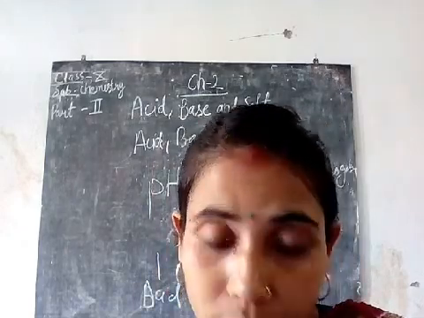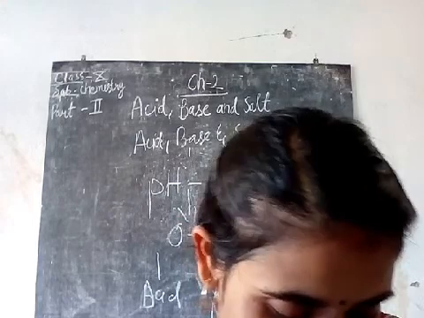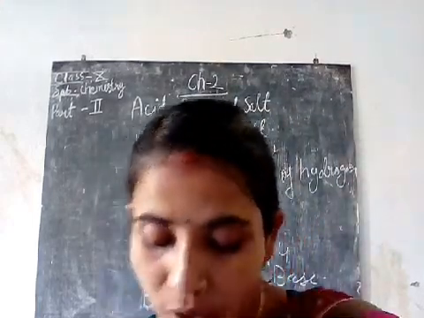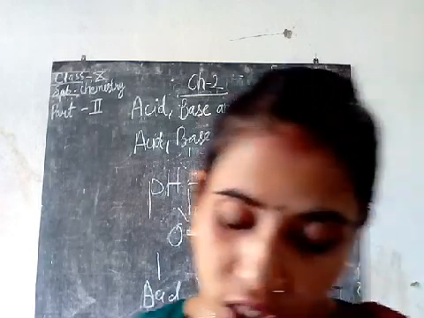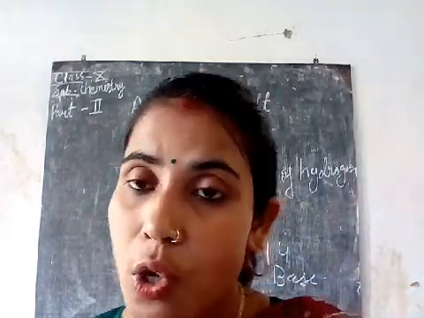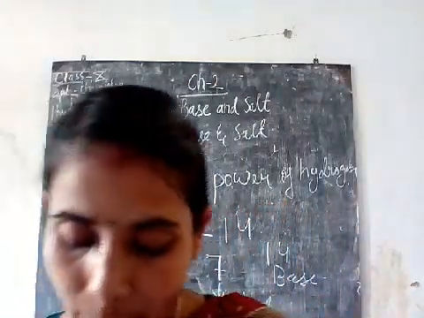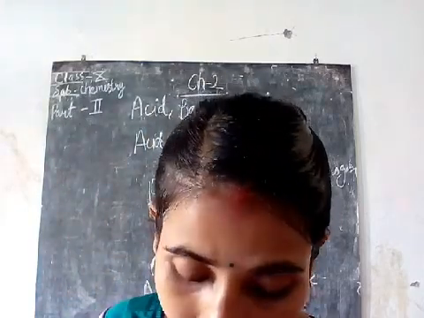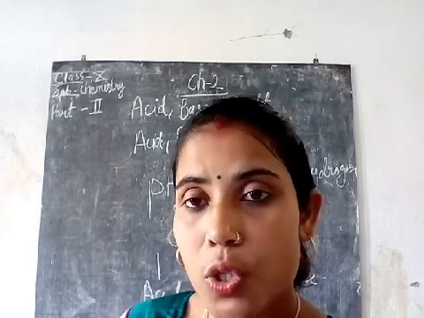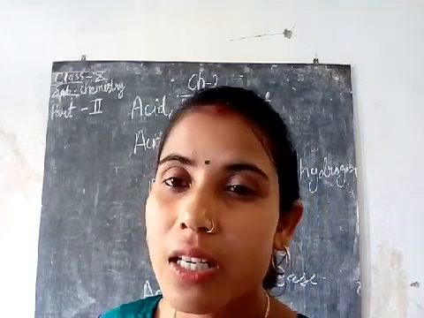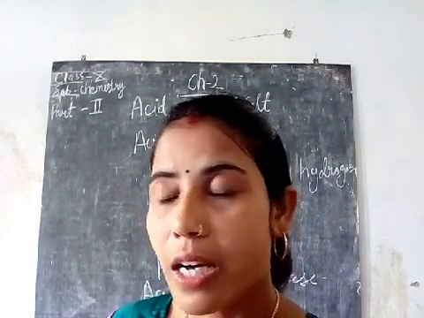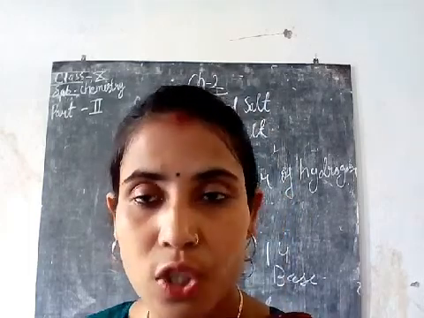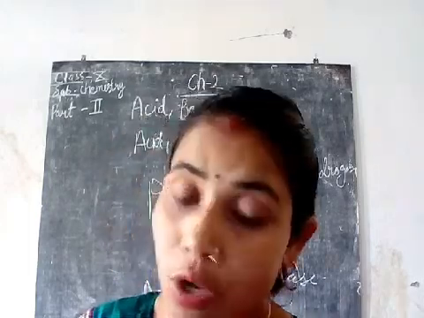Now we'll discuss salt. Salt is a compound formed from an acid by the replacement of the hydrogen in the acid by a metal. Like sodium hydroxide, if it does a reaction with HCl, then chloride will react with sodium, and then salt will be formed.